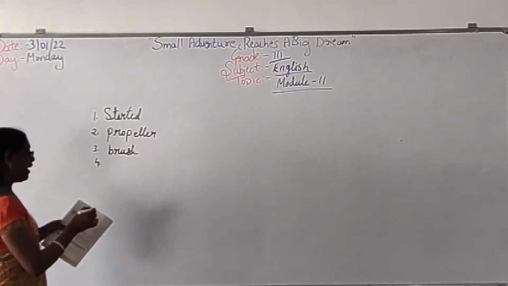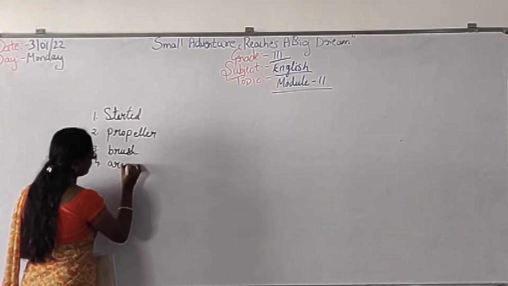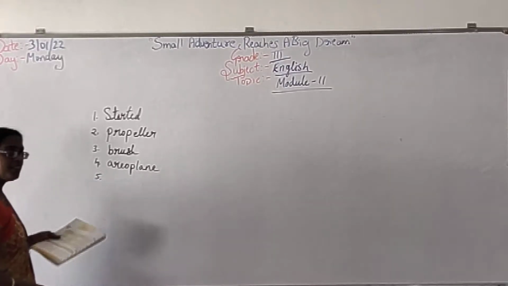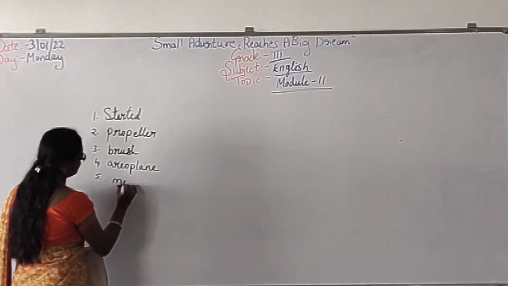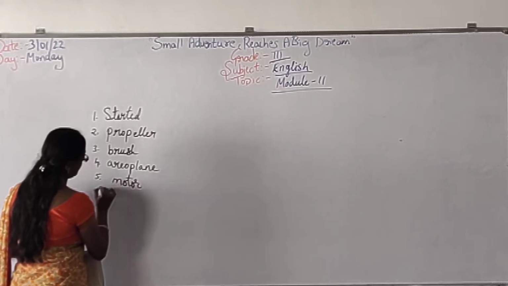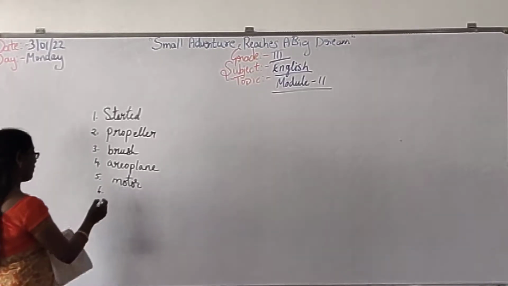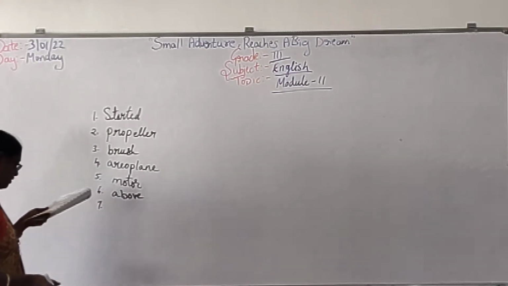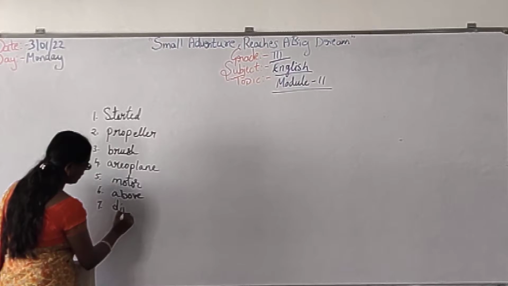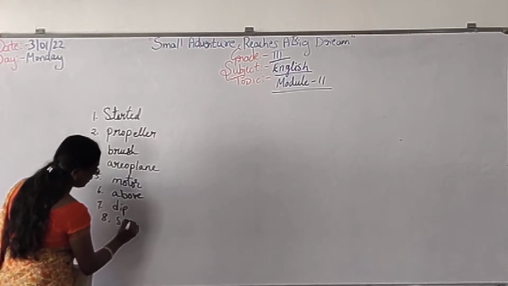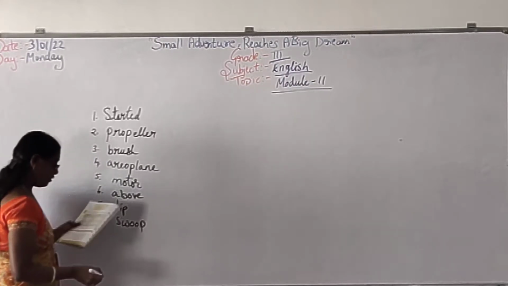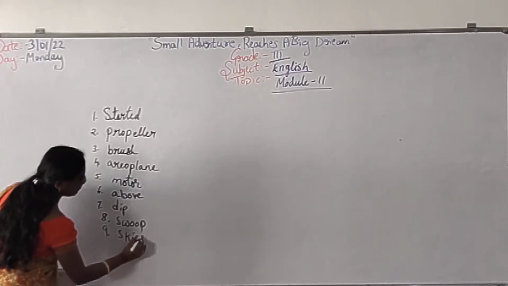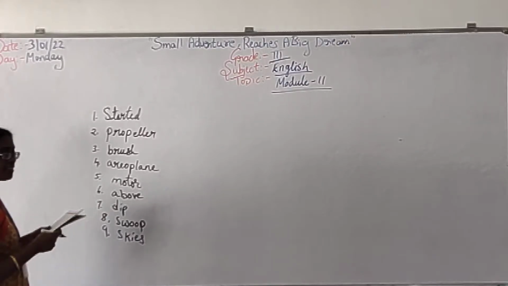Brush. Aeroplane. Then motor. Motor. Above. Dip. Swoop. Skies. Ninth one is skies. Completed?